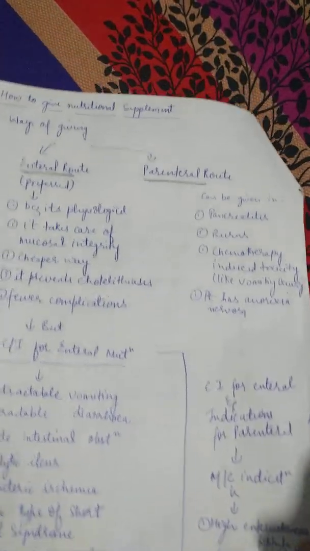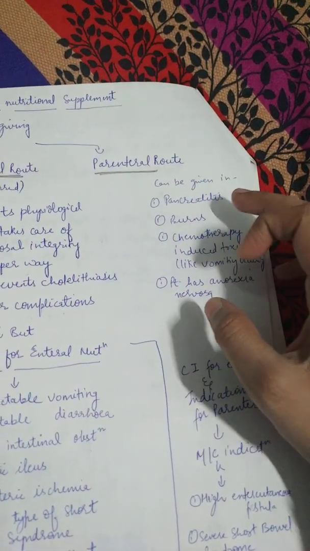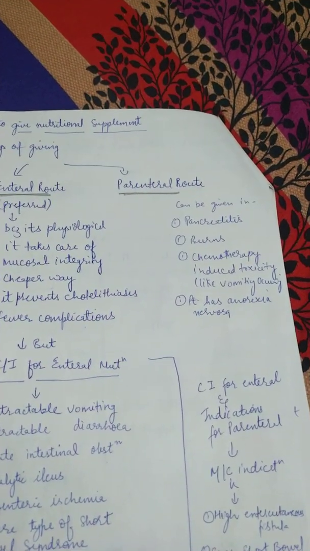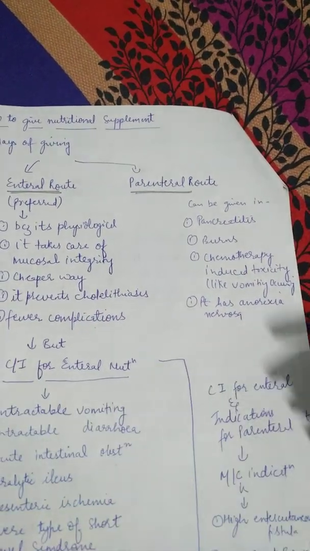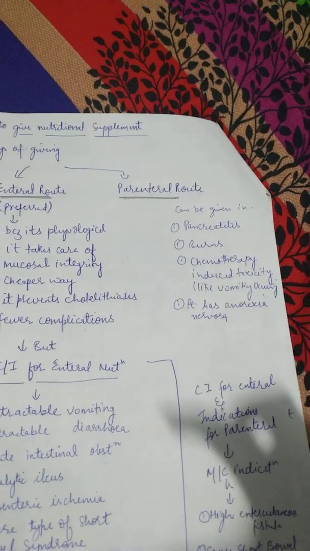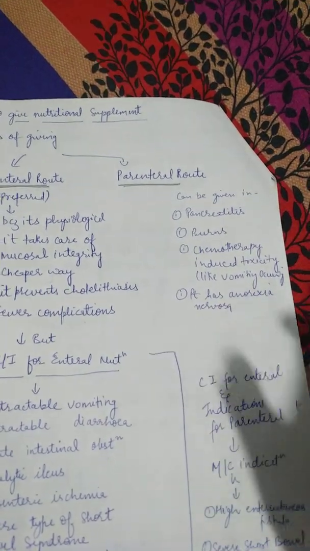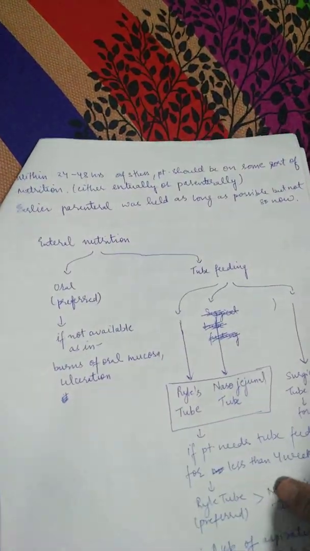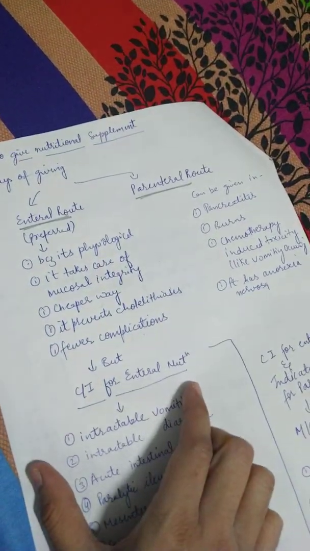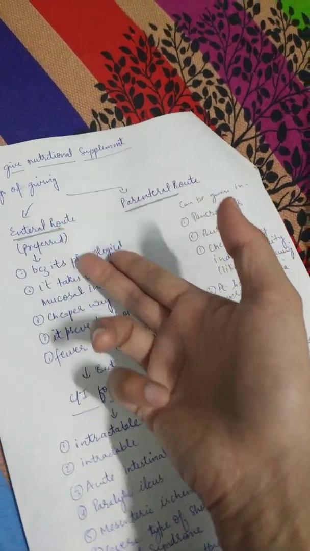Parenteral nutrition is also given in cases of severe pancreatitis, and burns, like where the mucosal lining of the patient is burnt. So how will it take the food? The enteral route is ruled out here. Due to chemotherapy, if the patient is vomiting again and again, then the parenteral route will work. And if the patient has anorexia nervosa. So these are very well understood: the enteral and parenteral contraindications and indications, and why enteral is preferred because of these 5 reasons.